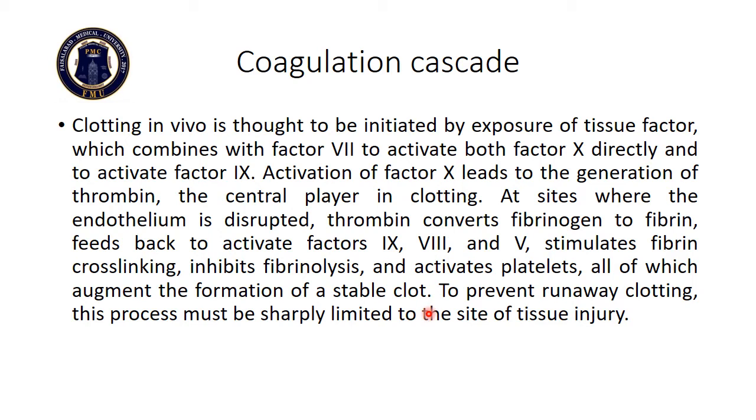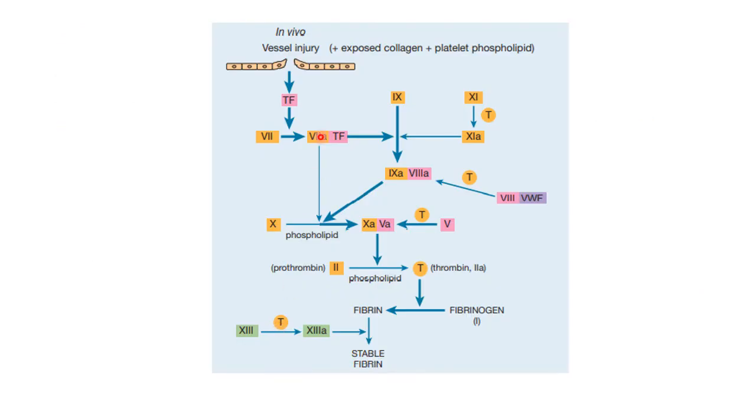And to prevent runaway clotting, this process must sharply be limited to the site of tissue injury only. This is a pictorial representation. As a result of endothelial damage or vascular damage, tissue factor is released, which will activate factor 7.